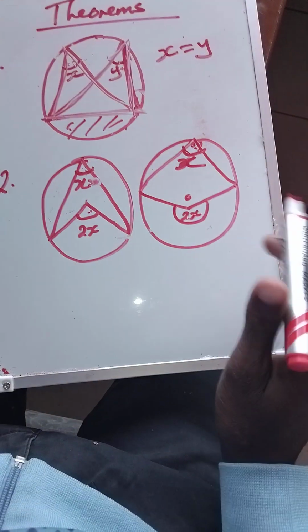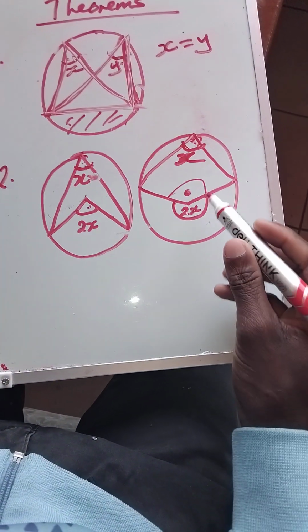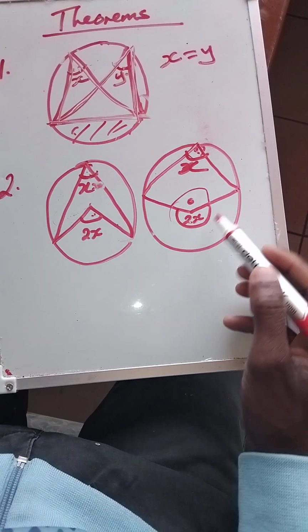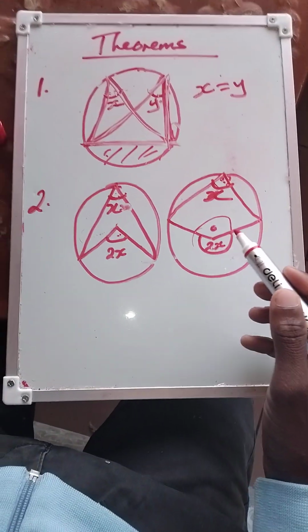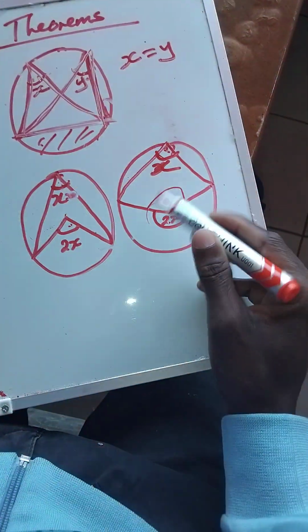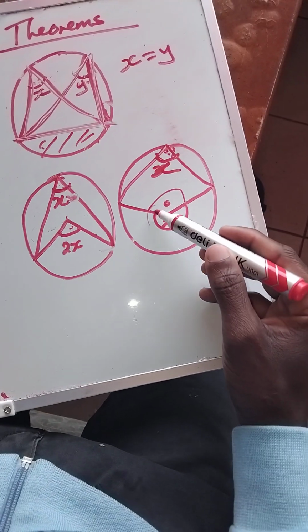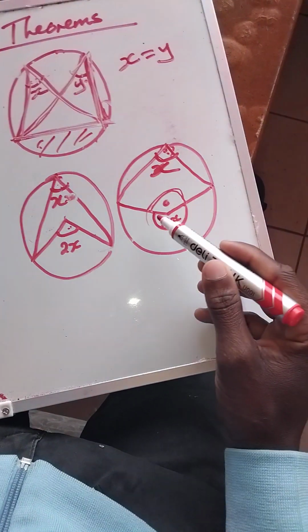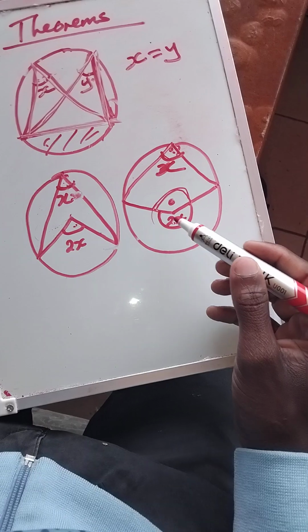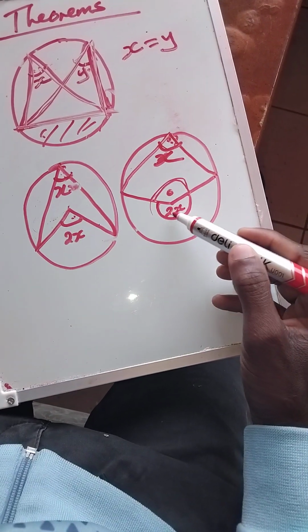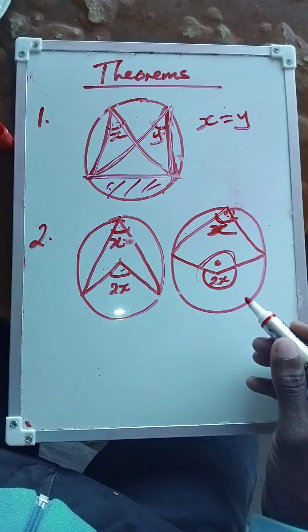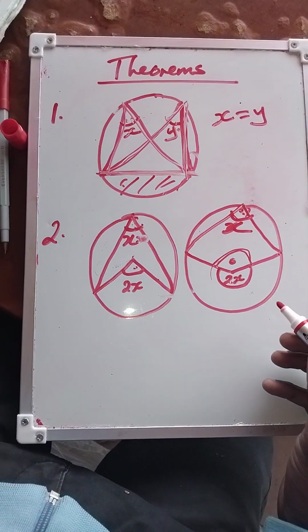If you want to find this part, remember we have a circle and a revolution adds up to 360 degrees, so you find 360 minus 2x. So that is the theorem.